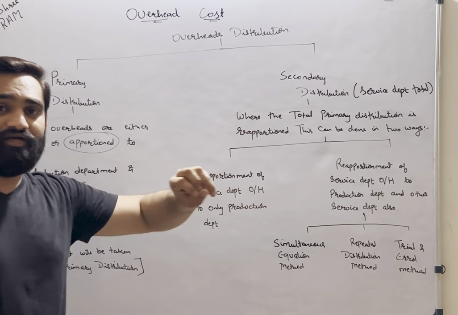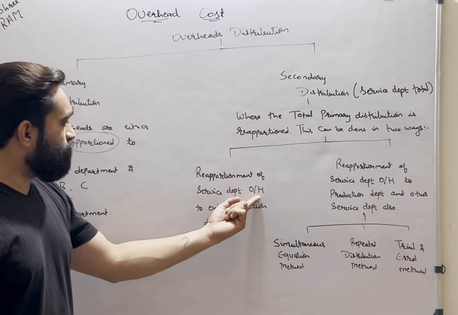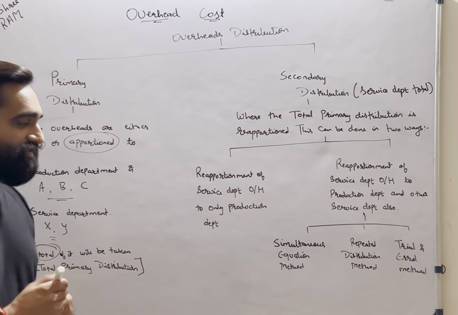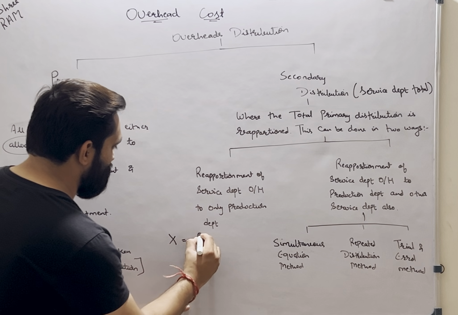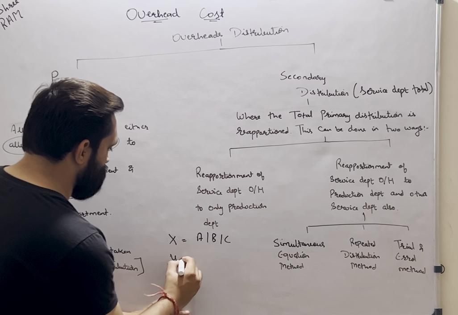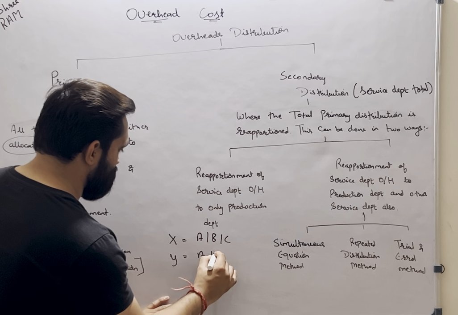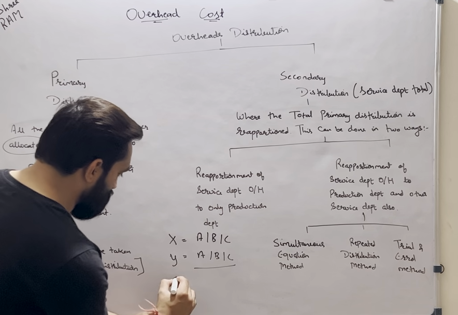That reapportionment can again be done in 2 ways. The reapportionment of service department overheads to only production department. That means whatever total of X department you have, apportion it in A, B and C. Whatever total you have for Y, apportion it in A, B and C. Then come up with the total of this. That will be total overheads.